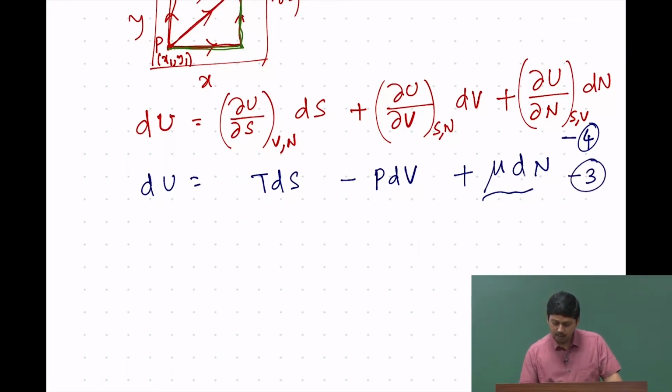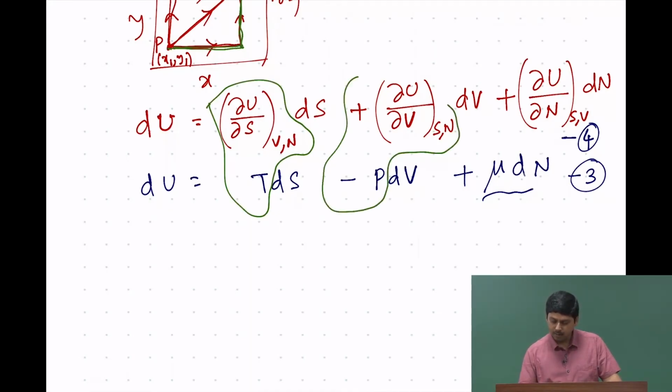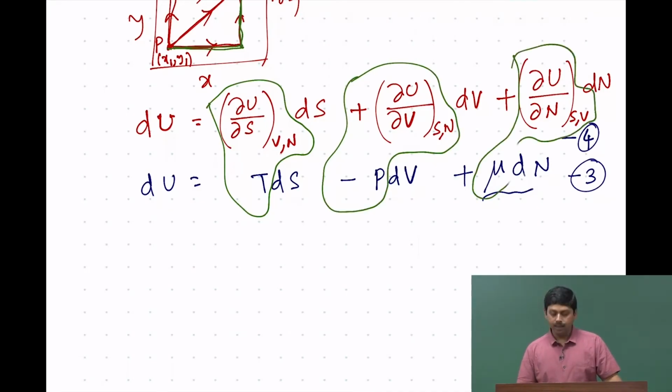We see that this one is similar, because if I just take the ds out, then we get to see this one. Similarly, this is the same, and this is the same, right.